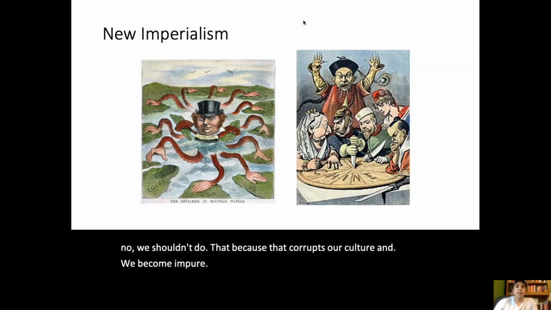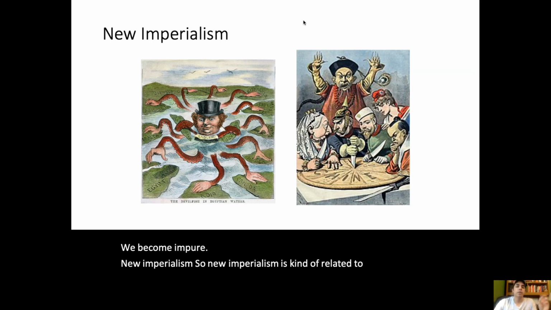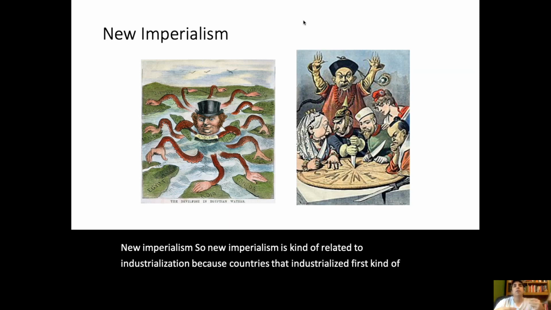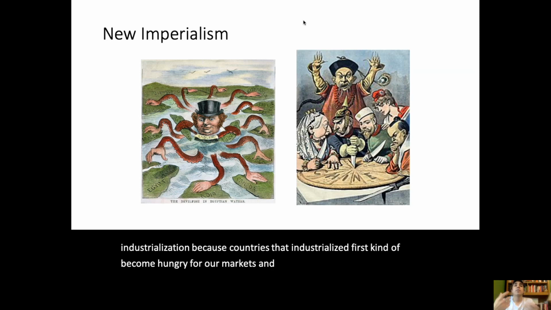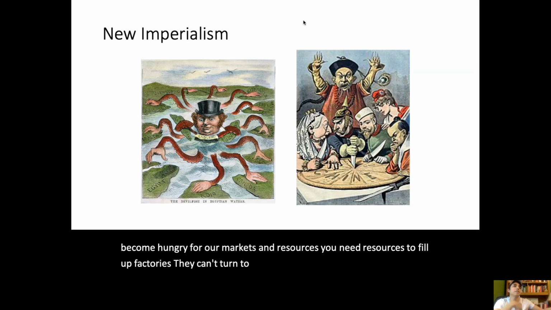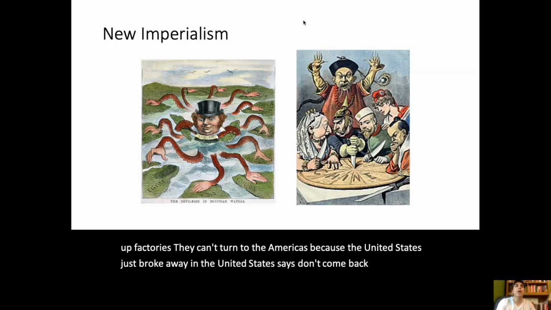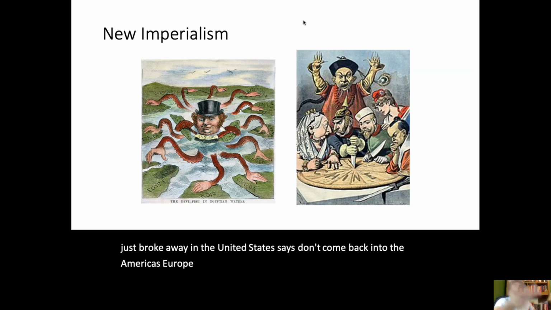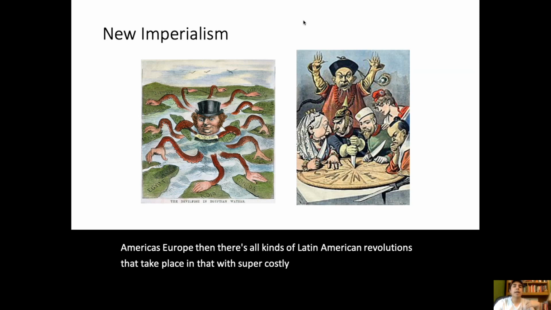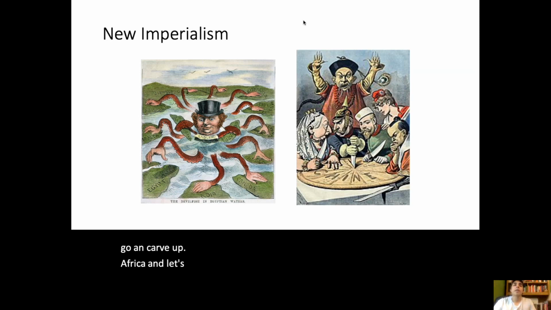New imperialism. So new imperialism is related to industrialization because countries that industrialize first become hungry for markets and resources. You need resources to fill up factories. They can't turn to the Americas because the United States just broke away and the United States says, don't come back into the Americas, Europe. Then there's all kinds of Latin American revolutions that take place, and that was super costly. And so they decide, well, let's go and carve up Africa, and let's go and carve up China.